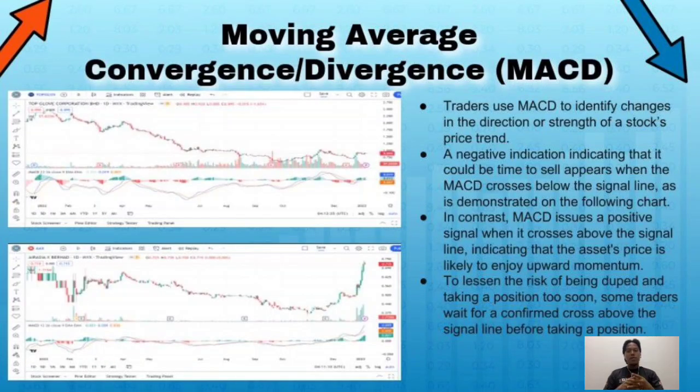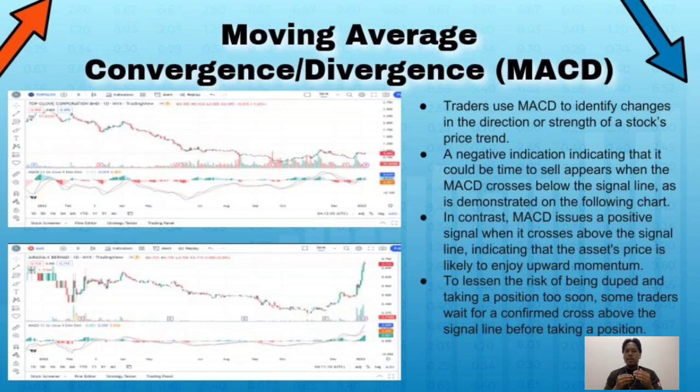Alright, next we'll continue to the moving average convergence divergence, or we call it MACD. Traders use MACD to identify changes in the direction or strength of a stock's price trend. MACD crossing above zero is considered bullish, while crossing below zero is bearish. A negative indication that it could be time to sell appears when the MACD crosses below the signal line, as demonstrated on the following chart.